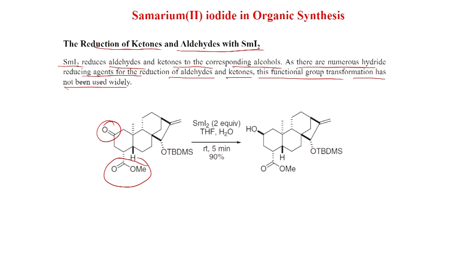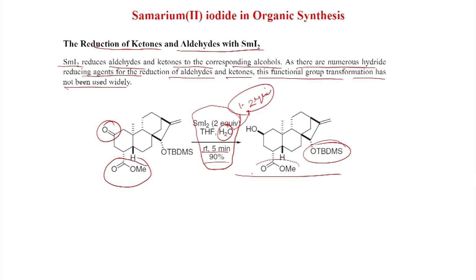If you need the one stereoisomer, then use this condition: samarium iodide, THF, water. In this case water may be less, maybe 1-2 equivalents, because if you give more, then this ester will reduce. Water also is important for the reduction of esters. Room temperature, 5 minutes, 90% yield, you get this one. Here this OTBDMS group is untouched, this ester is untouched, and selectively the hydride comes from the down face, so that you get the beta alcohol.